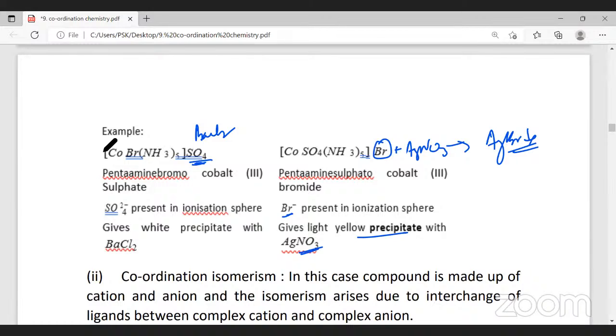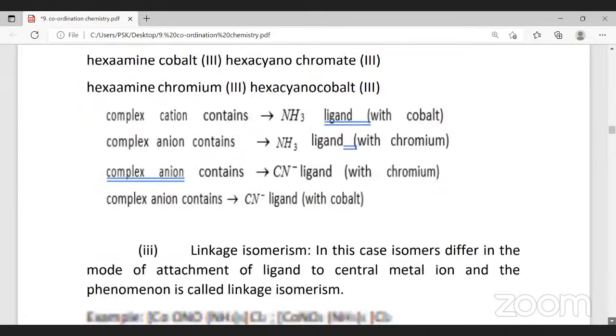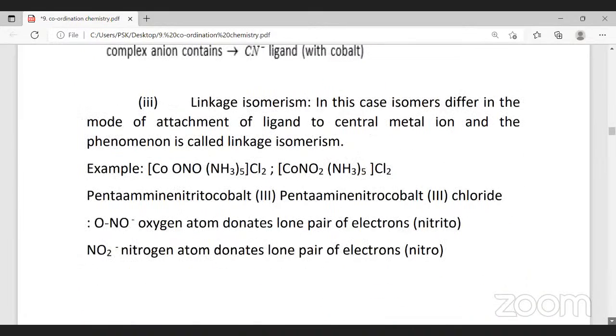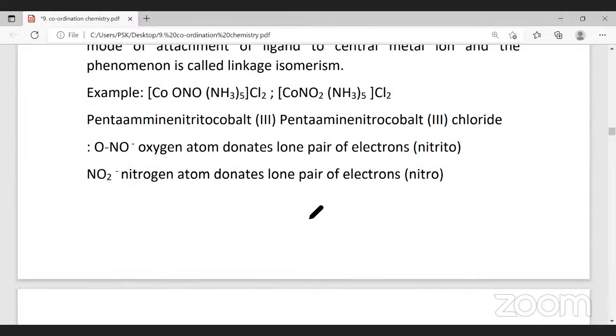Now, the second type is linkage isomerism. We are learning coordination isomerism later. Today we'll finish off these 4 kinds of isomerism. Linkage isomerism. Can you see the screen? Yes, sir. Linkage isomerism we will learn.